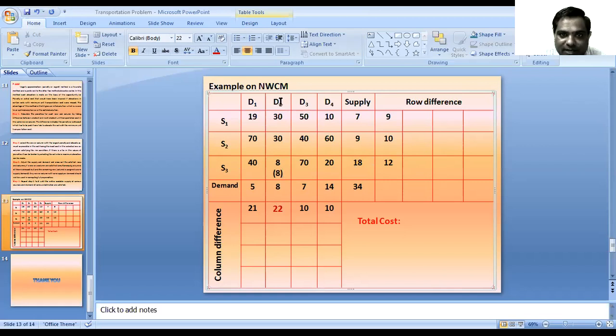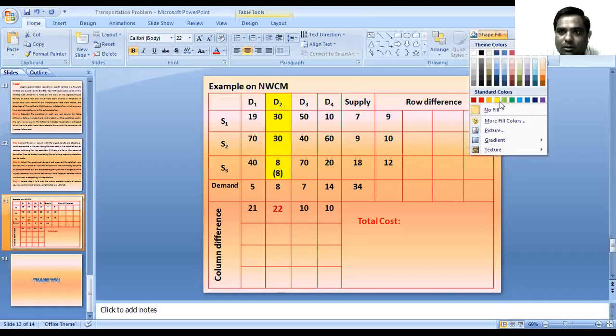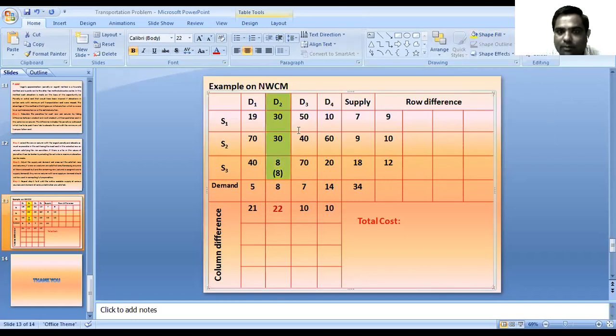So we fulfilled the demand of this D2 unit. So line out or cross out the row or the column where the demand is exhausted. Here the demand of the D2 column is exhausted. That's why we cross out this D2. When the demand of any row or any column is fulfilled, then for computing the penalties we do not have to consider that row or the column.